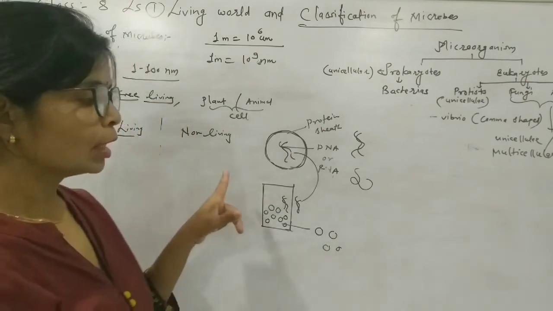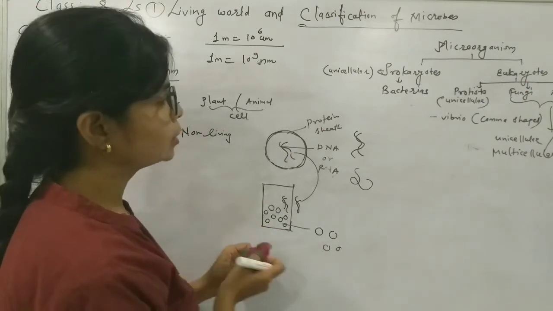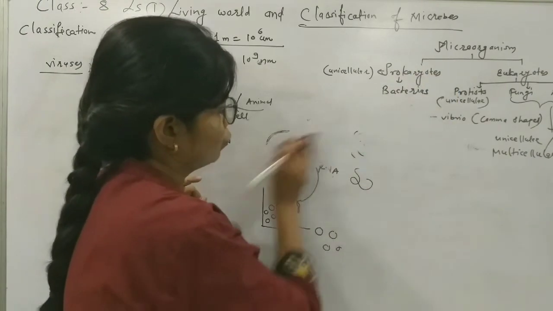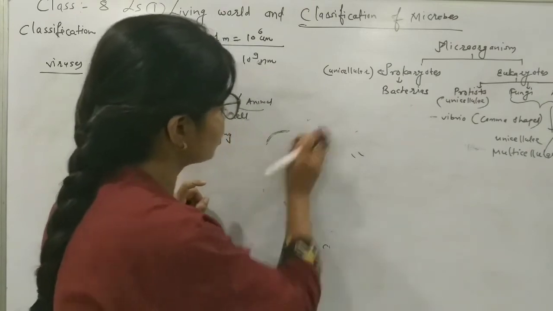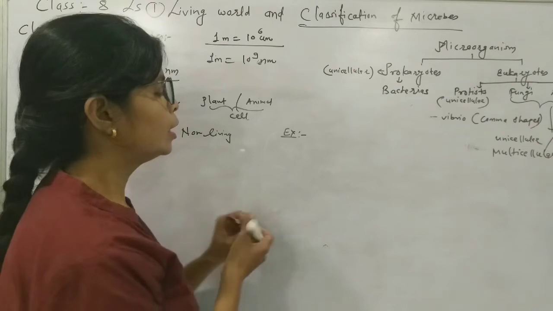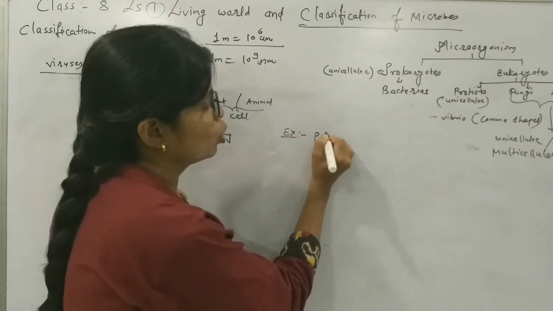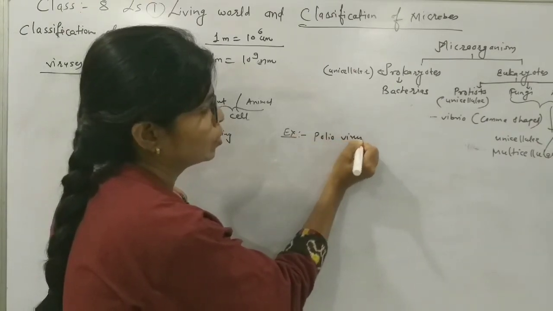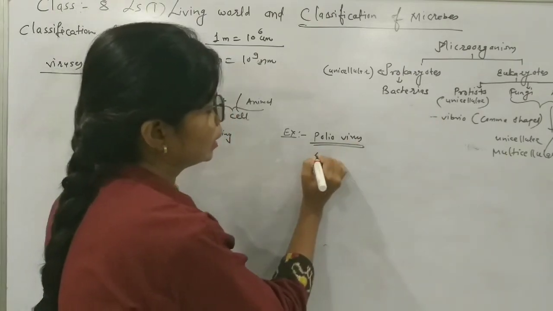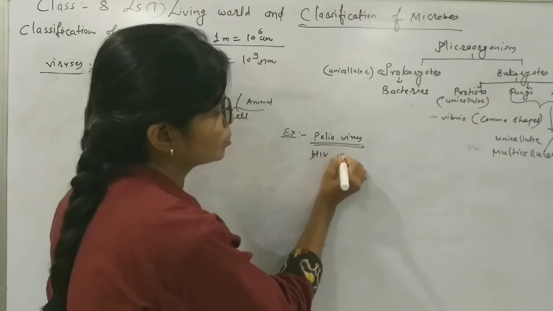So we will see some examples of viruses which infect plant or animal cells. The polio virus, which causes polio in children. Then the HIV/AIDS virus.